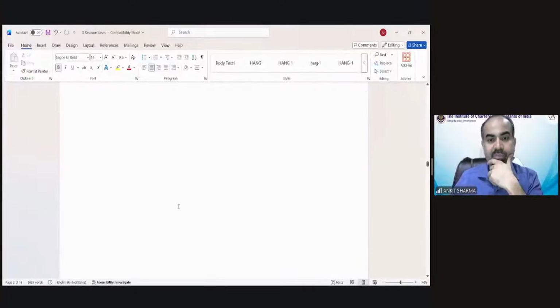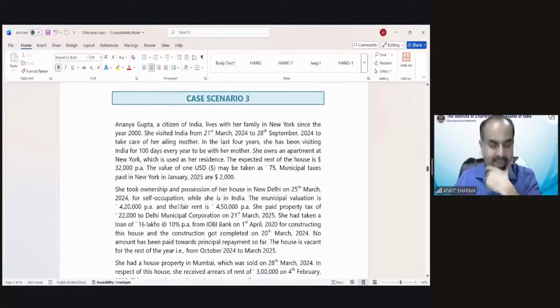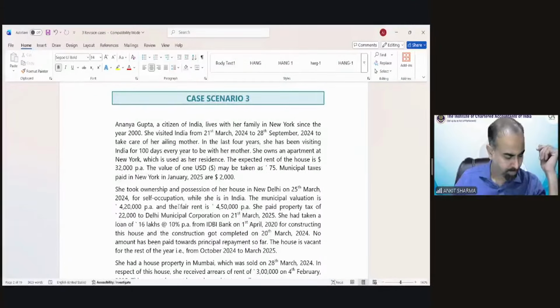Now let me see the third case scenario. And this is for question number, it's a simple question for residential status. Chalo, we will solve this.